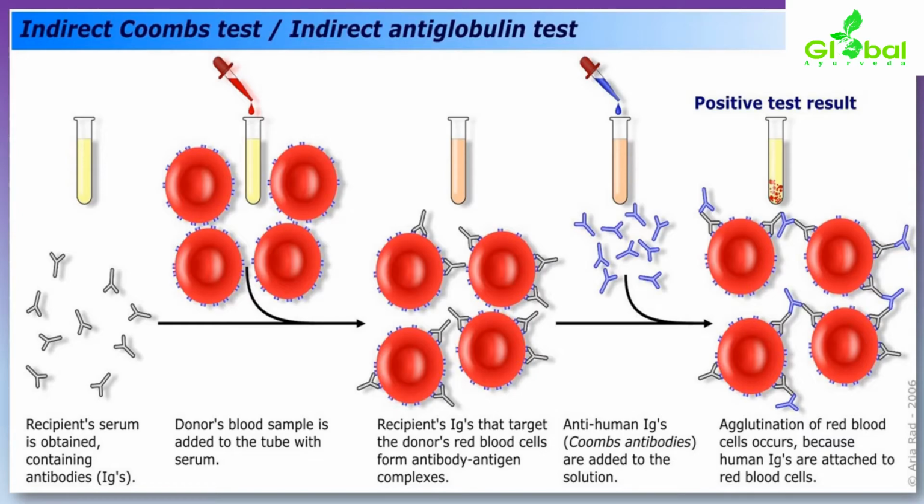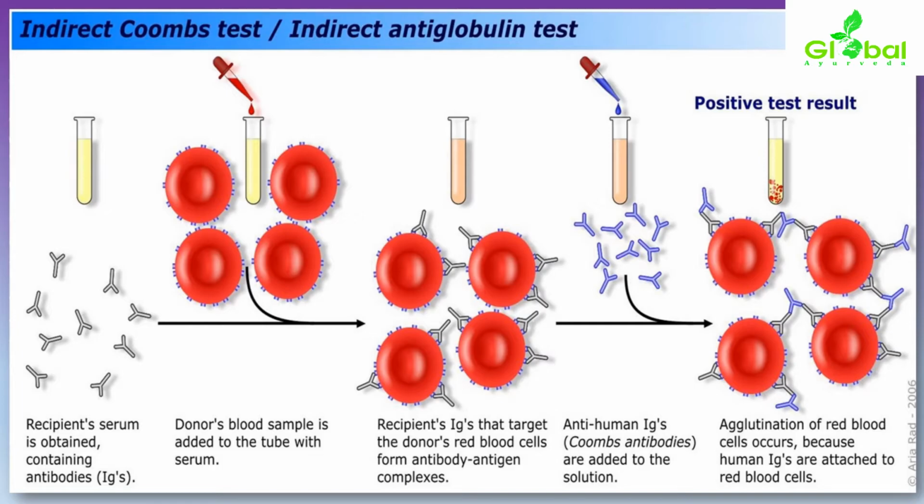So after mixing the donor's blood with the serum, the recipient's IgG immunoglobulin will target the donor's red blood cells. The IgG antibody will be attracted towards the donor's blood cells, and there will be formation of antibody antigen complexes as seen in the picture. To this solution, we add the Coombs antibodies, nothing but anti-human IgGs.